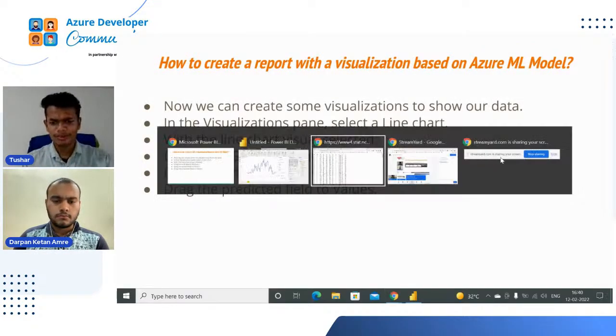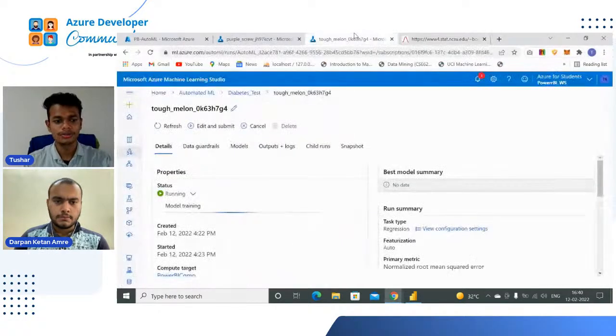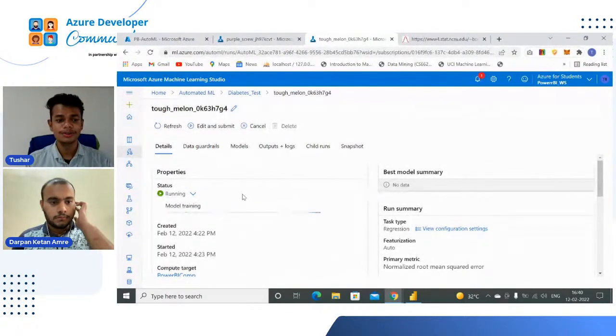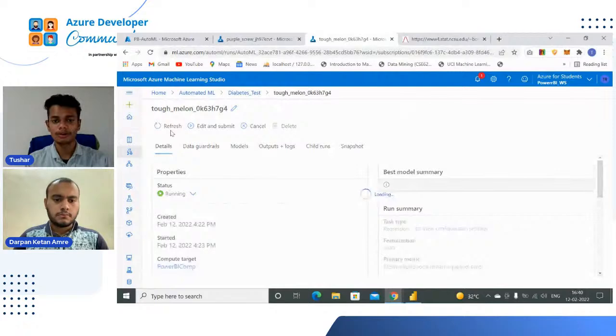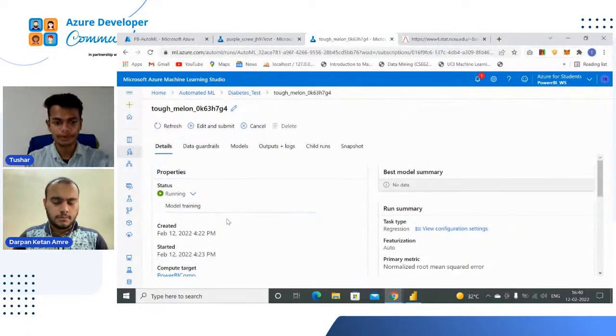Let us have a look at what the status of our model is. It's now in model training. I told you that even at the time of our session ending, our model deployment will not be done because it takes time.